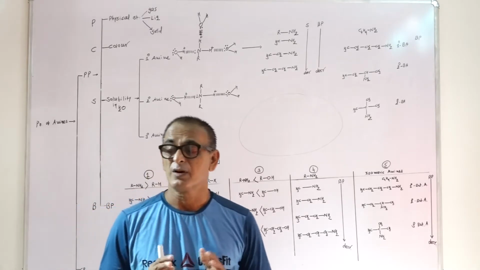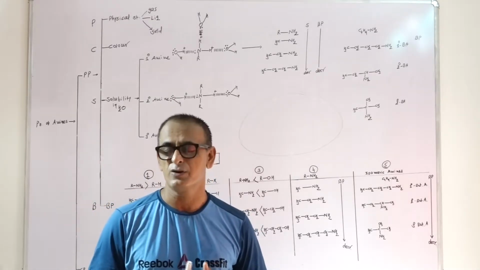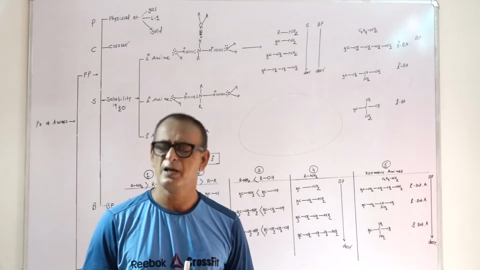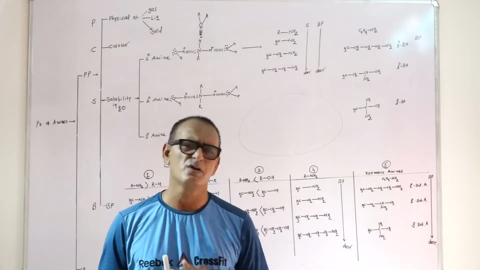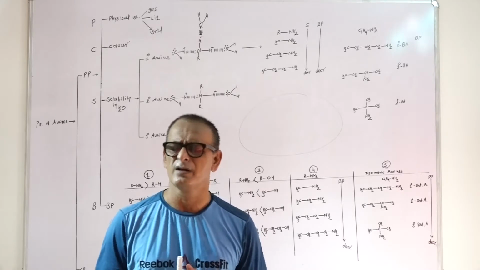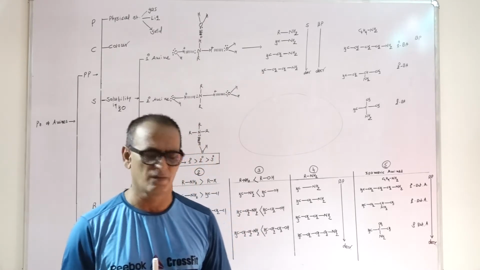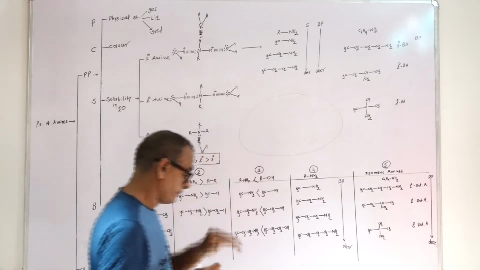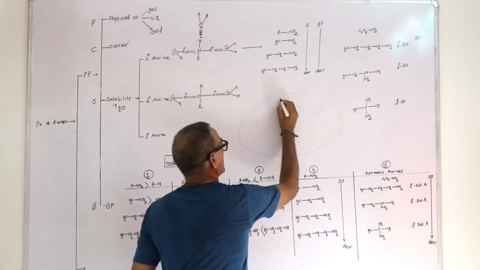If organic compound is not capable to form hydrogen bond with water molecule, then that substance will not be soluble in water. Suppose it is liquid, it will not be miscible with water. Main factor is hydrogen bond.